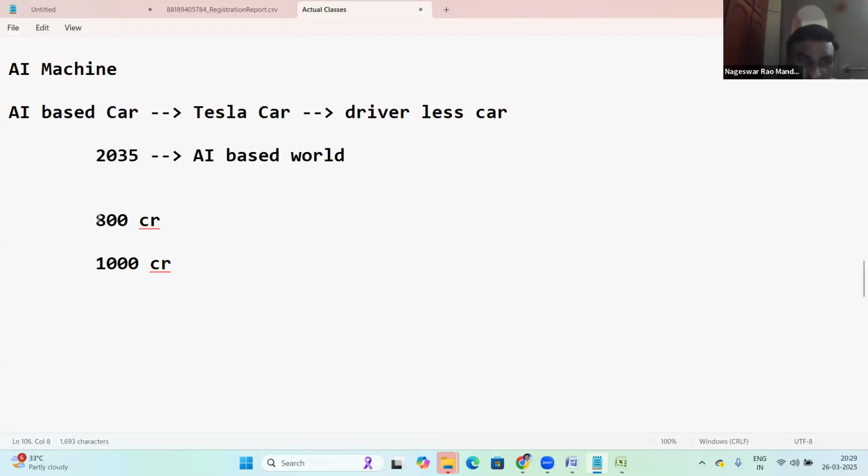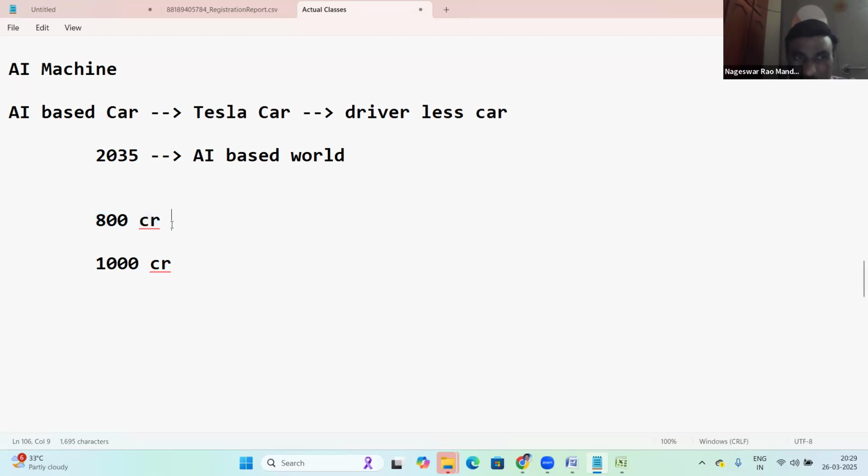To meet the requirements of these 800 crores of people, human efforts are not enough. For that, we are using automated machines, and with their help we are serving these 800 crores of people. Still there is a delay in the work, even with automated machines and very advanced technology.